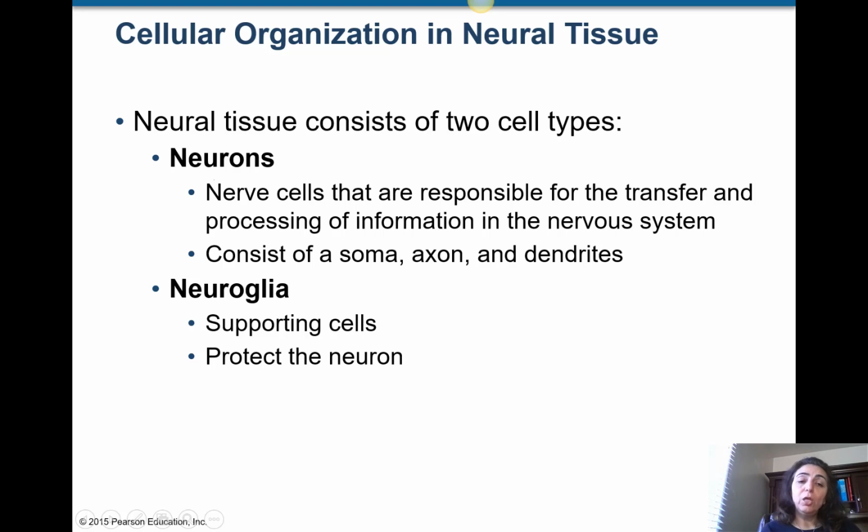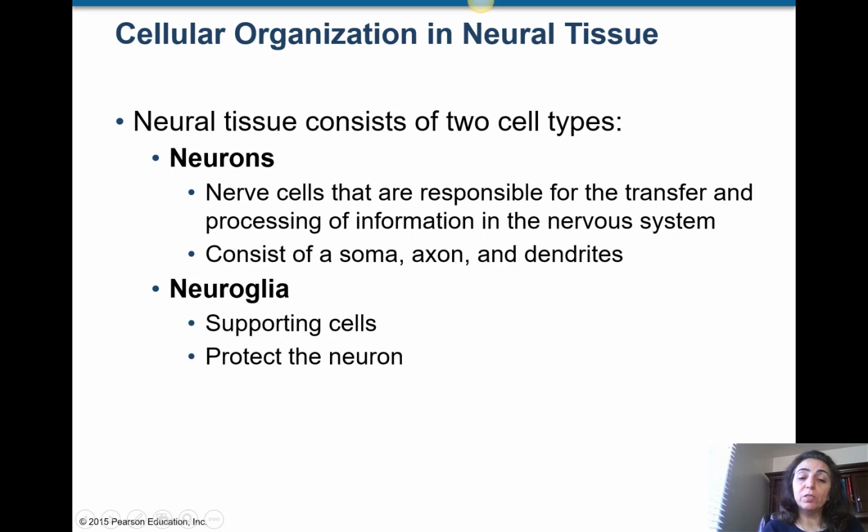The neurons are the nerve cells that are responsible for the transfer and processing of information in the nervous system. So these are the ones that we have seen under the microscope, and we're going to talk about them more here. They have a soma or cell body. Soma means body, right? So we call it a cell body, soma or cell body.